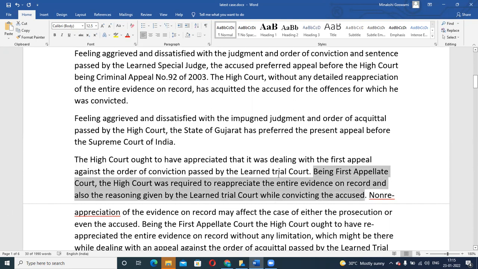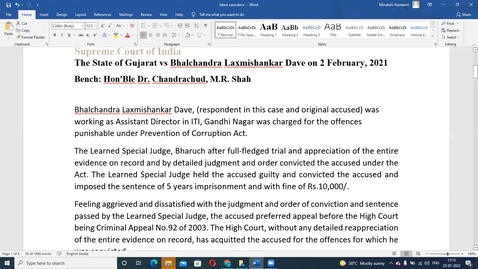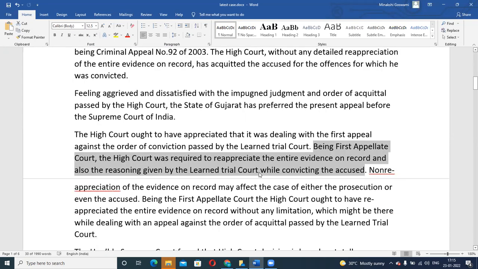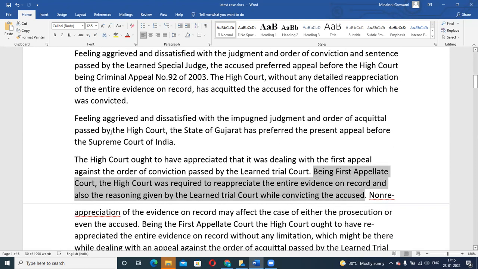Whatever evidence was given, whether it is proper or not, they should have seen that. Plus, what is the reasoning given? Here it is mentioned that the trial court gave proper reasoning, proper ratio. So those reasons should have been seen by the High Court. Why is the person accused? Why are this 5 years of imprisonment and 10,000 rupees fine given?